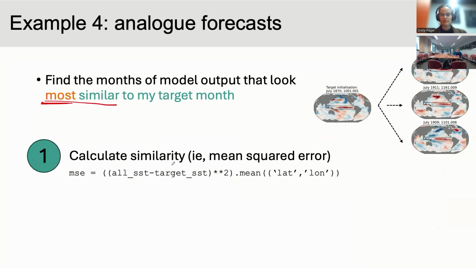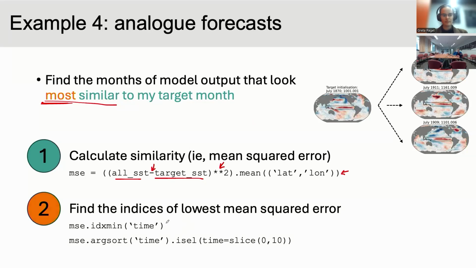So I started by calculating mean squared error. So SST minus the target SST, so this is just maths. Square it, also just maths, and take the average. And then you have a single number for any of these months of how similar they are to your target that you're starting with.